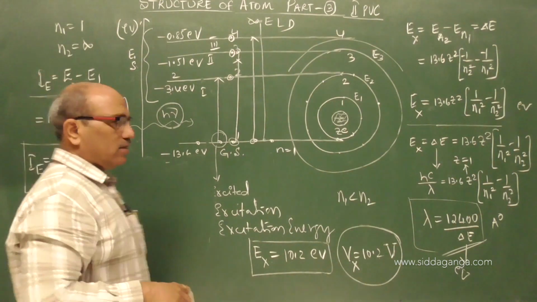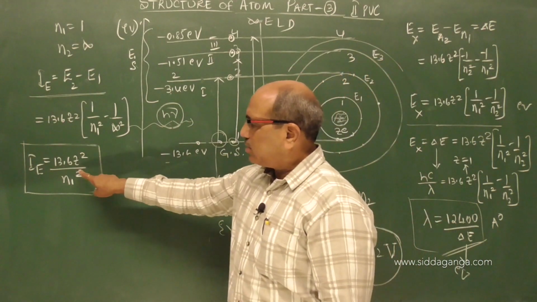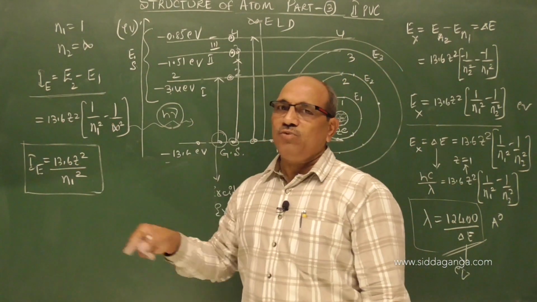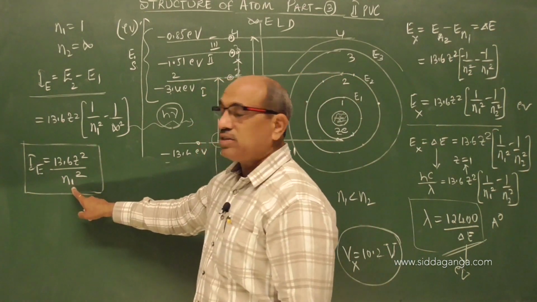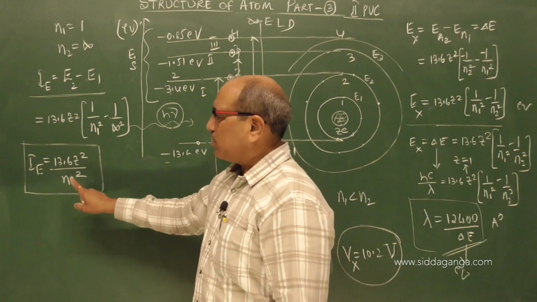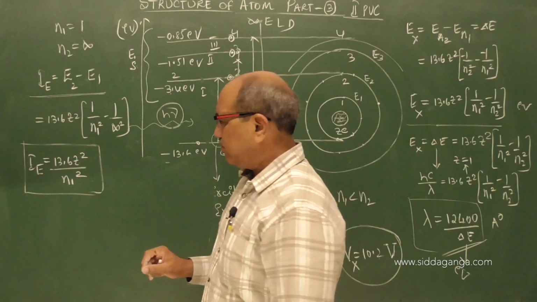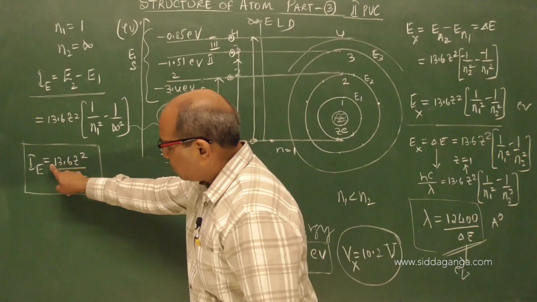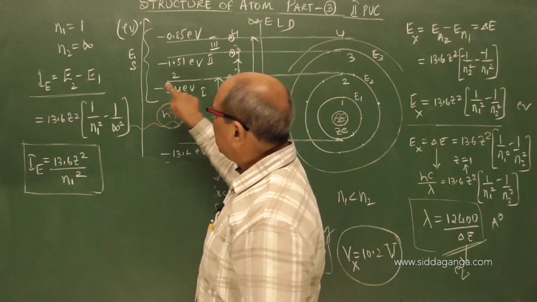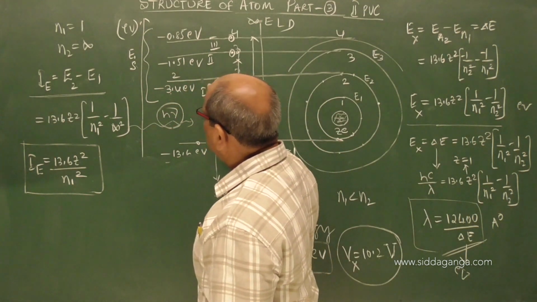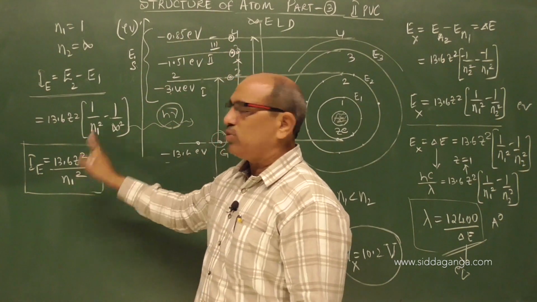The energy expression is coming as an ionization expression without the negative sign, because minus 13.6 Z square by n square is the energy expression. Ionization energy is the minimum energy necessary to ionize the atom. Here 13.6 Z square by n square, with n1 may be the first orbit, second orbit, third orbit, fourth orbit. You can ionize the atom from any orbit; it holds good.